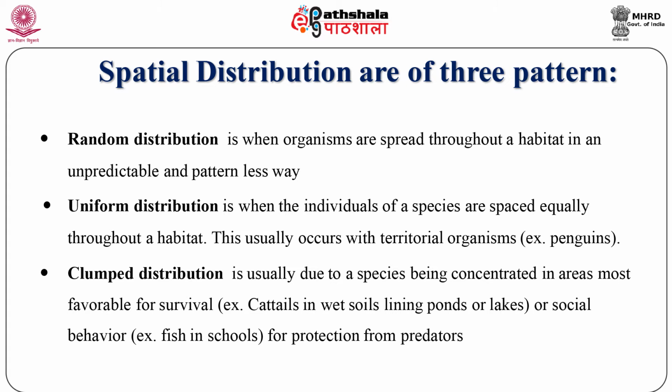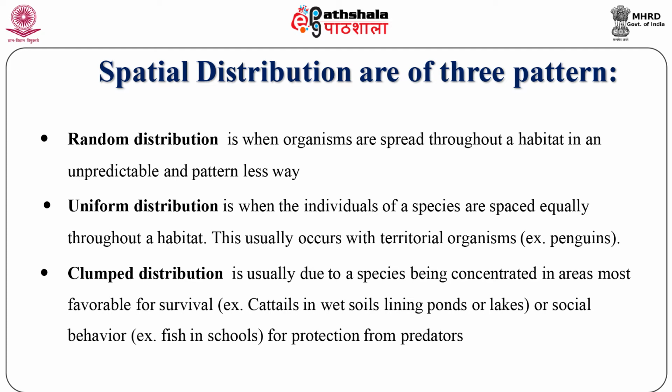Spatial distribution. It is the distribution of individuals over a geographical area and can occur in three patterns. First is random distribution. A random distribution means the position of each individual of a population is independent of the others, and the chances of occurrence of the individuals are anywhere in the given area, and spacing between two individuals is unpredictable. This type of dispersion is rare in nature.